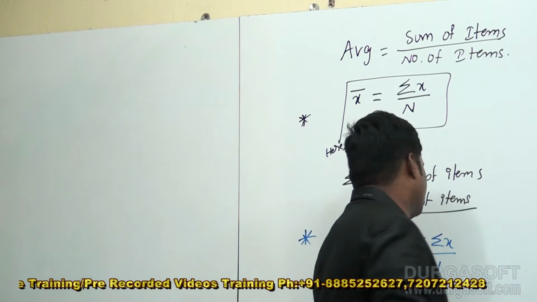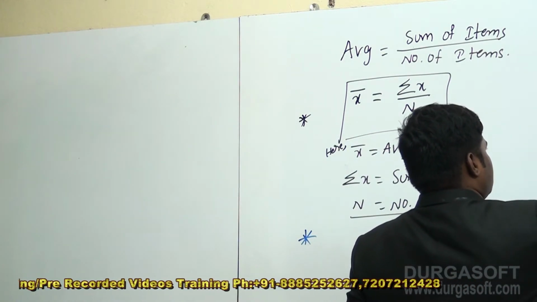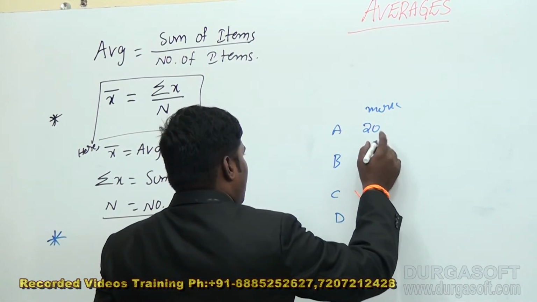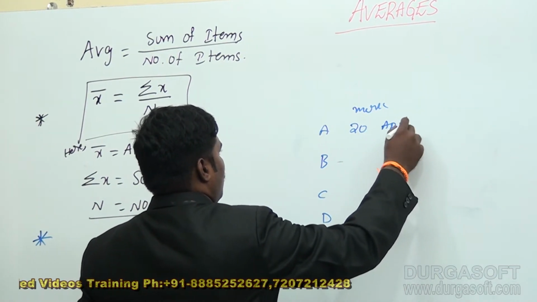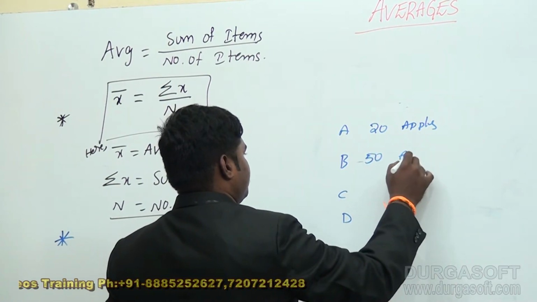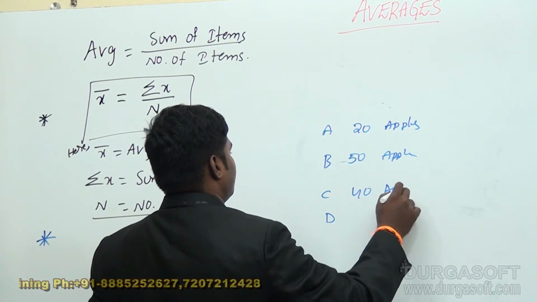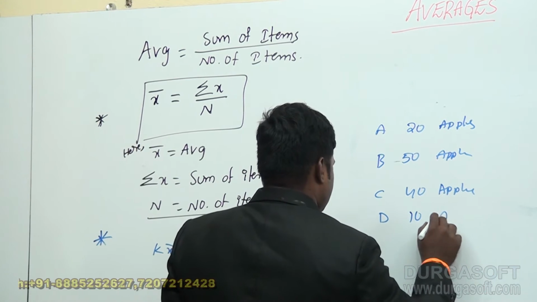A has 20 apples, B has 50 apples, C has 40 apples, D has 10 apples.